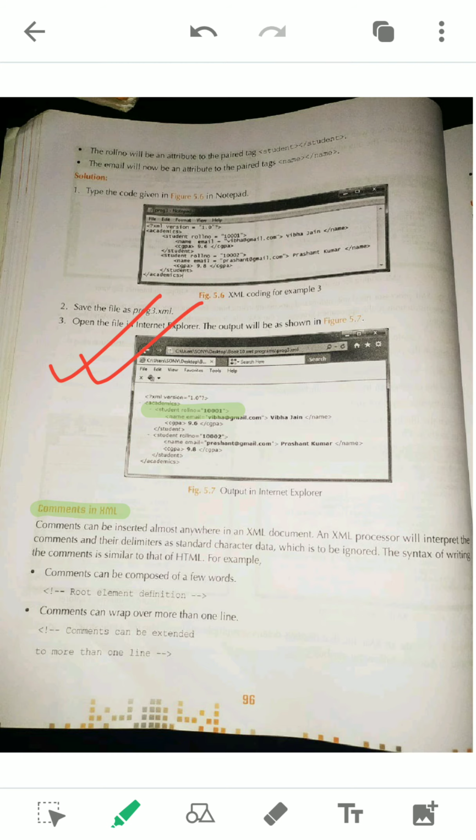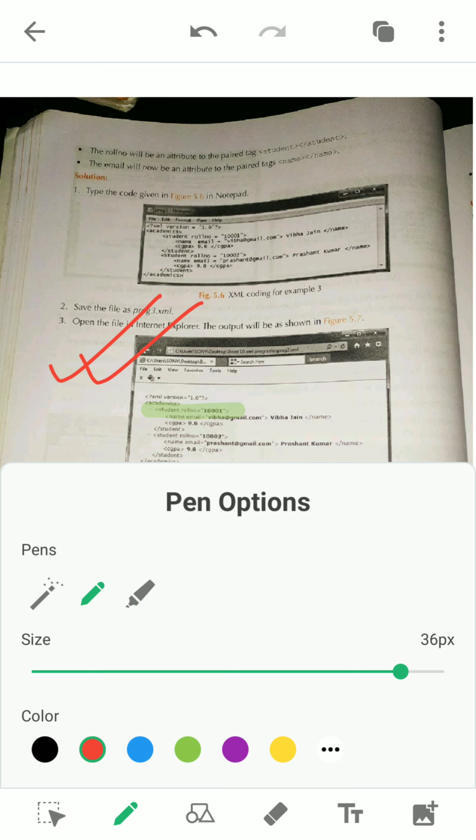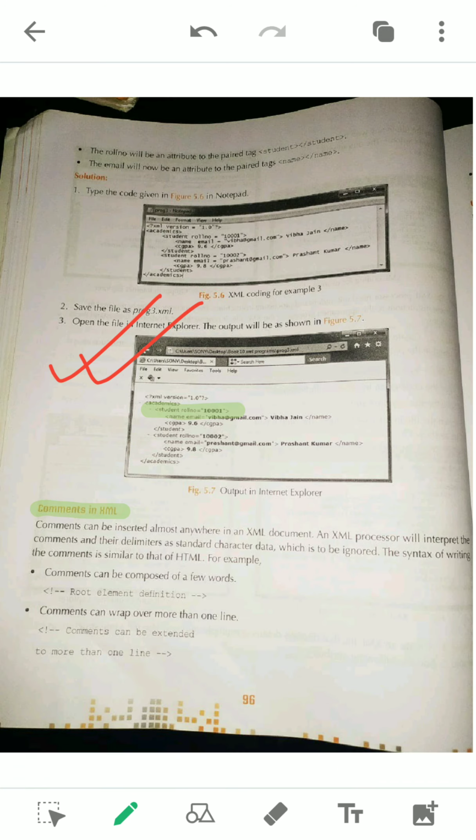There are two types of comments, as usual we have got in the previous programming languages also: single line comments and multi-line comments. But in C programming and JavaScript we have different ways to write single line and multi-line comments, that means more than one line. In C programming, for a single line comment, you give a double slash and then write in a single line. If it is a block comment or multi-line comment, we write multiple lines and close like that. So there were these two options, single line comment and multi-line comment.